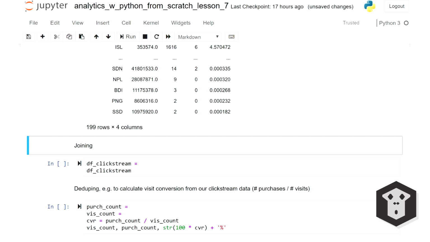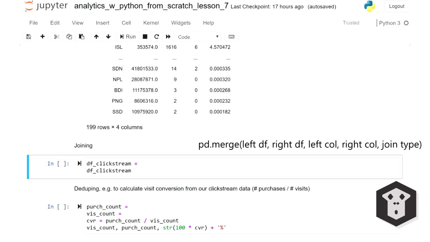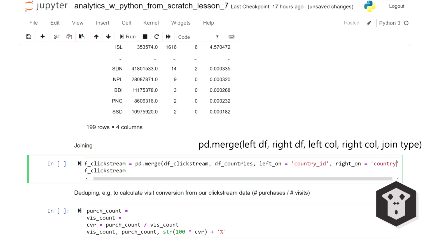So in Excel, you'd probably do a VLOOKUP for that. And to join in Pandas, you generally use the merge function. Side note, there's also a join function, but it's actually made to join on indexes, not columns. So here we are using merge. My left table, so that's going to be clickstream. Then my right table. The column from my left table using the left-on parameter is country ID, and same on my right table. The names could be different though.